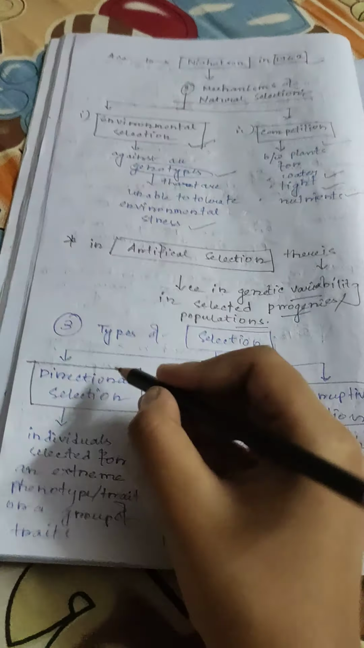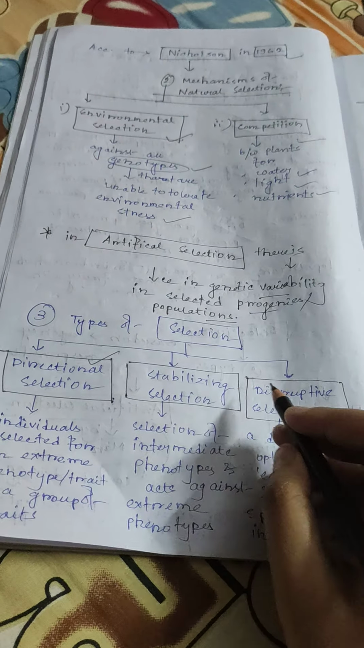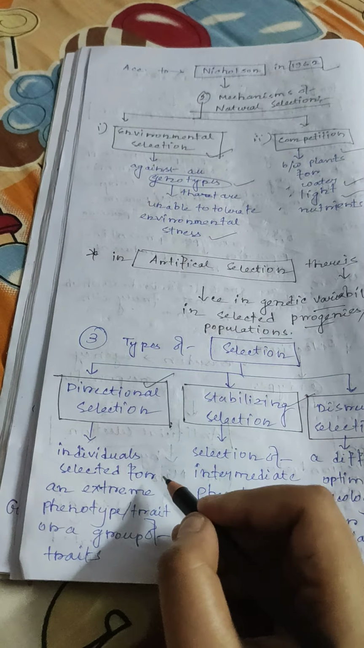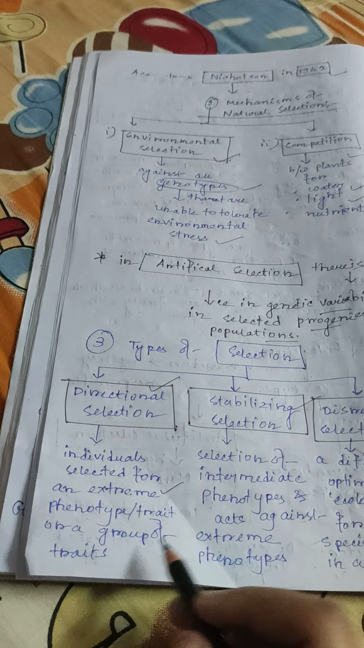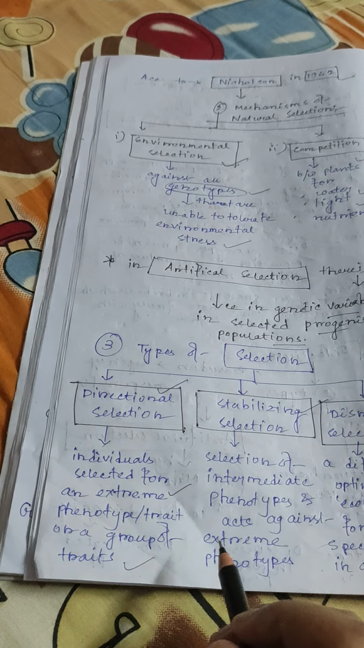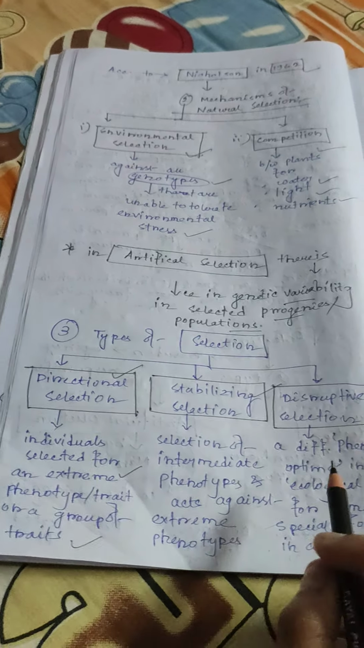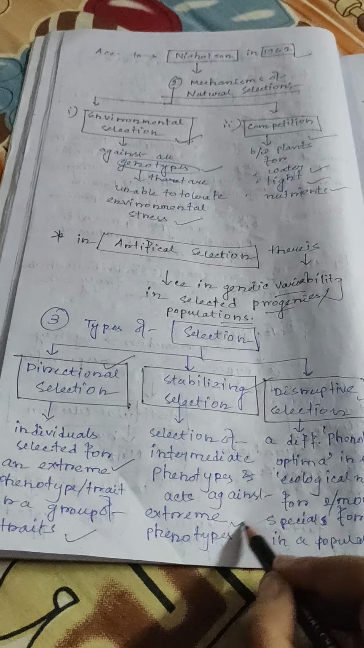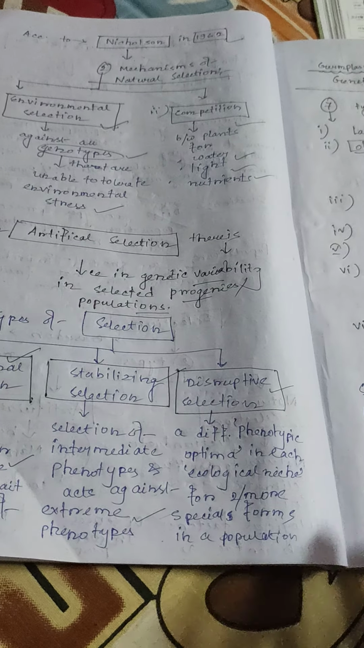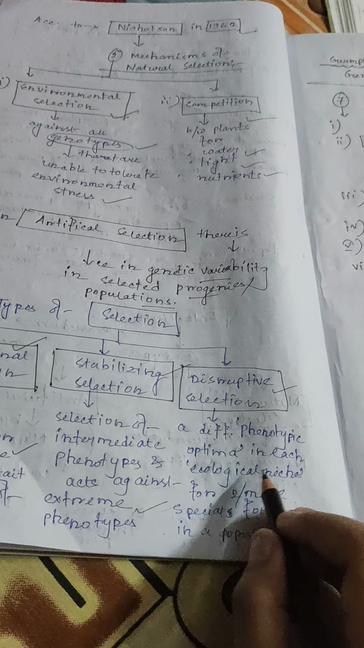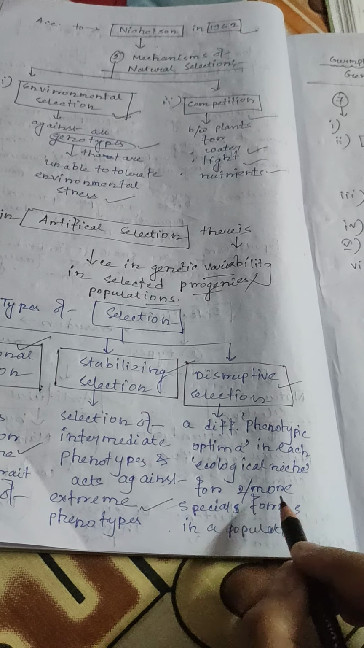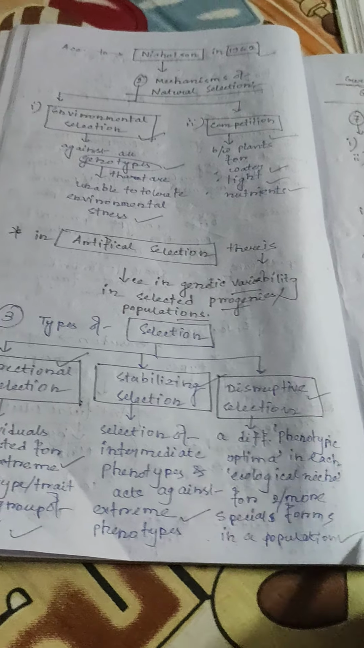Three types of selection: directional selection, stabilizing selection, and disruptive selection. Directional selection: individuals are selected for an extreme phenotype or trait, or on the basis of a group of traits. Stabilizing selection: selection of intermediate phenotypes, and it acts against extreme phenotypes. Disruptive selection: a different phenotypic optimum in each ecological niche for two or more special forms in a population.